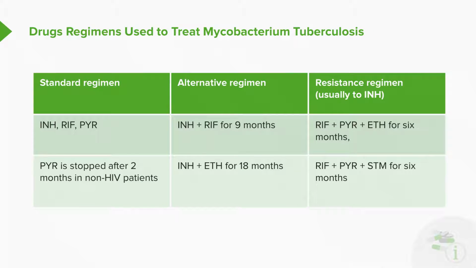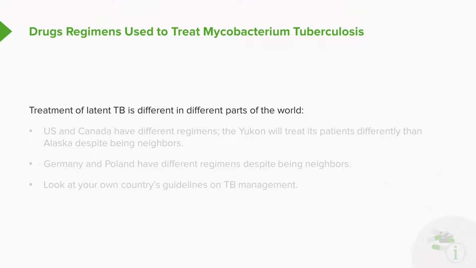So this can be a downloadable file so that you can have a look at it on your own. I also recommend that you have a look at the treatment regimens for your part of the country or of the world. And a really good example of this is the difference between, say, California and Alaska, or even between the US and Canada. So it's interesting to see that the Yukon Territory is right next door to Alaska, they're neighbors, and they will have completely different treatment regimens.